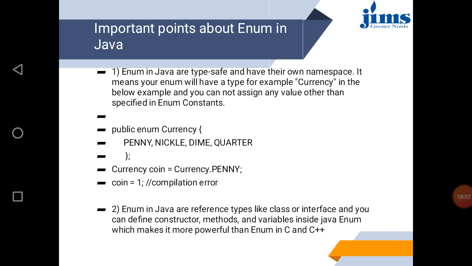Why is it a compilation error? Because it can have values like penny, nickel, dime, and quarter. It cannot store any integer value. So its type is mentioned, then you can put data of that kind only.